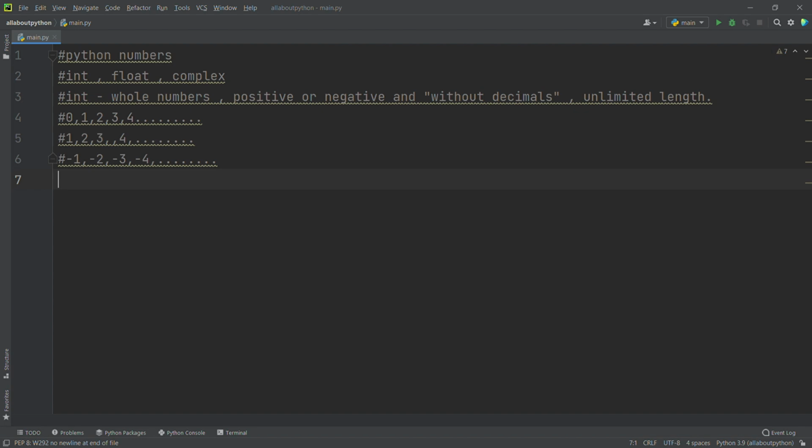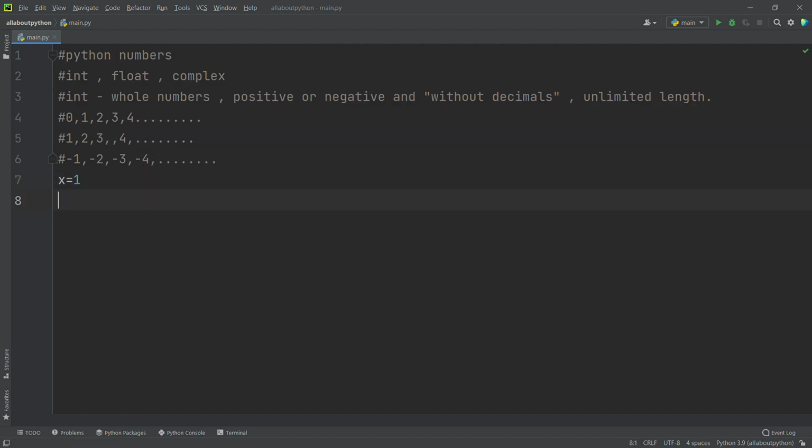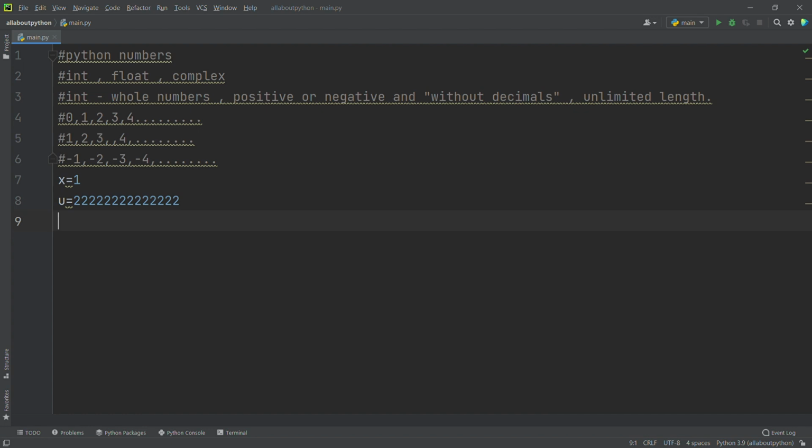Now let me do a few examples of integers. I will assign 1 to a variable x, and I will assign 2000 or 2 lakh, some big number, to u, so you can see it's unlimited length.